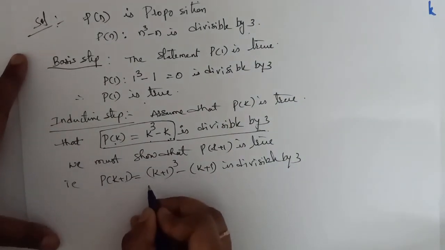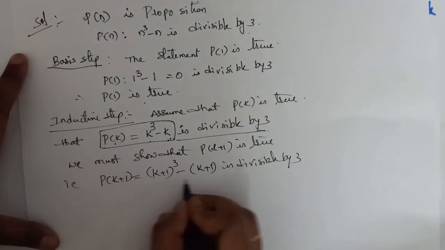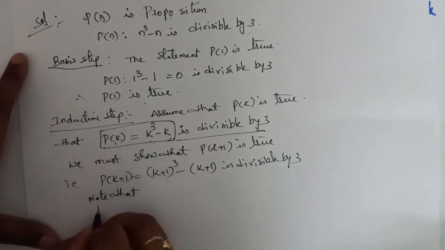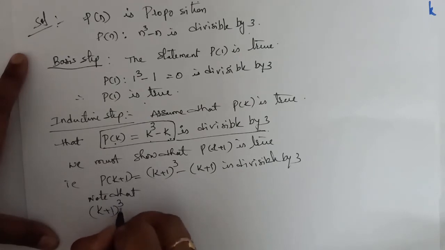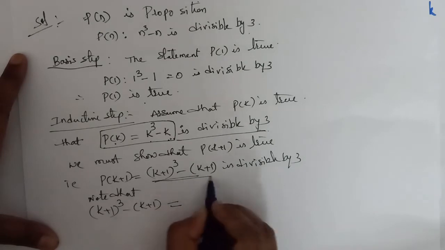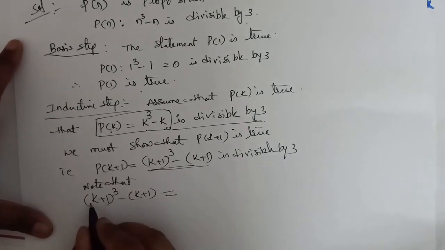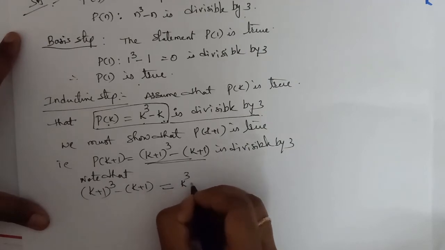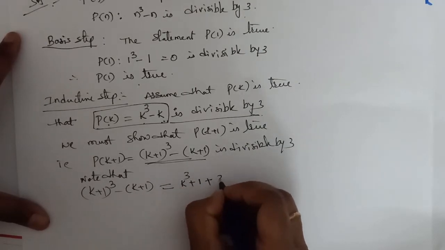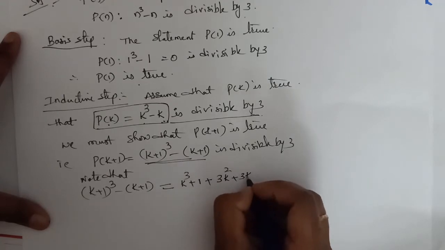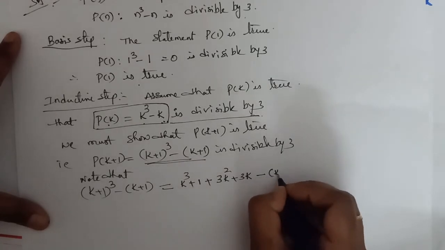So to prove P of k plus 1 is true, note that k plus 1 whole cube minus k plus 1 is equal to, I have considered this part. On simplifying this, it is in the form of a plus b whole cube, that is a cube plus b cube plus 3a square b plus 3ab square, minus k plus 1.